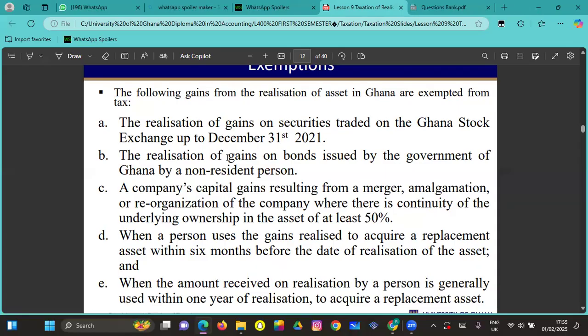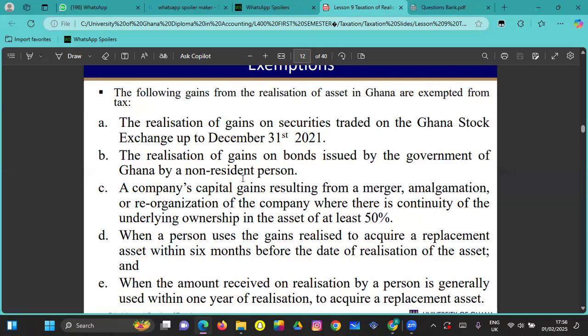And then the second one is saying the realization of gains on bonds issued by the government of Ghana to a non-resident. So let's say in the possible answers, they can say the realization of gains on bonds issued by the government of Ghana to a resident person. Know that it is not exempted.